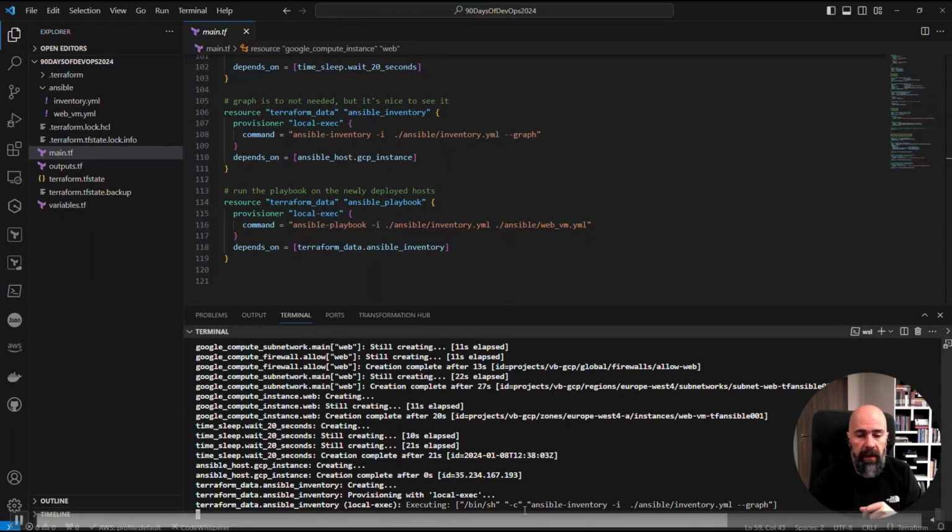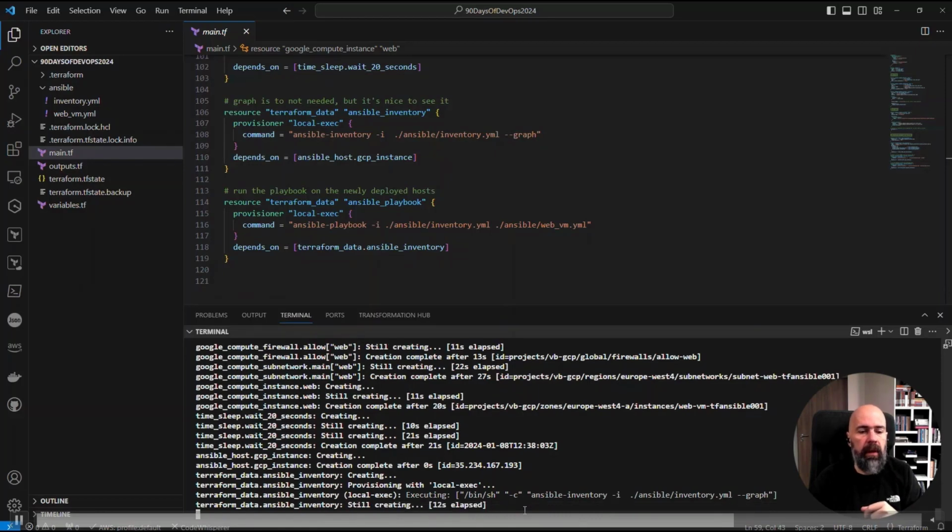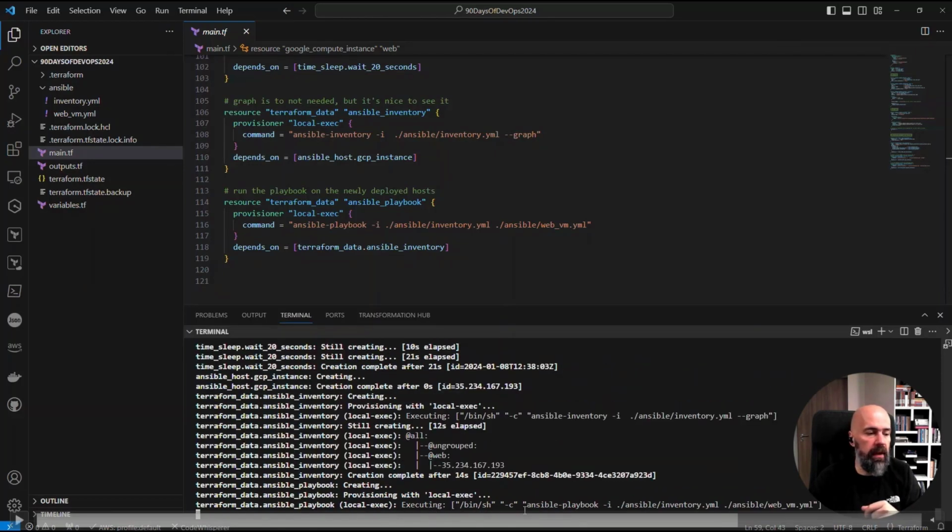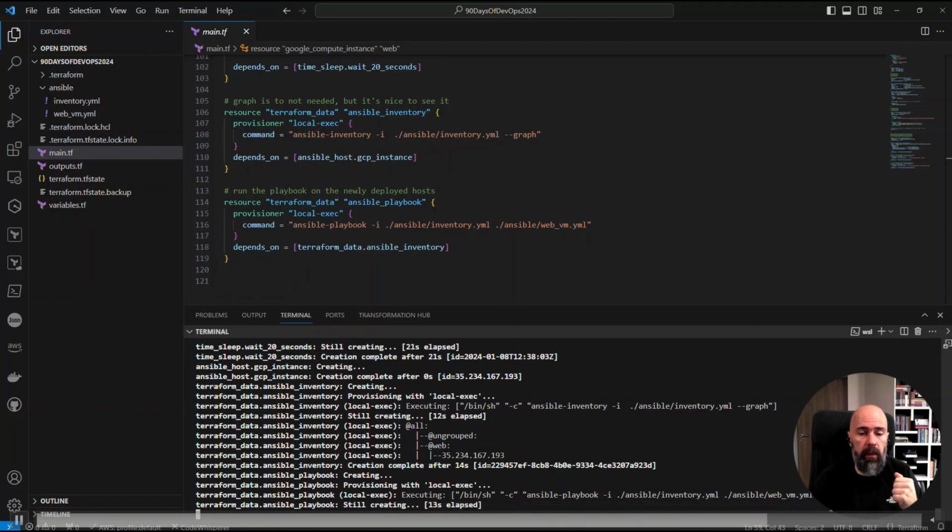And then we're running the graph command. And you see here that the graph command presents us the inventory in a graphical mode. And also it's the same IP that was captured earlier when we created the host. It's also present now in the inventory for Ansible. If you have multiple hosts, you'll get all that information in there. And finally, we run the playbook. And when we start running the playbook, we're gonna basically let Ansible take over and execute the tasks that are defined in that playbook.